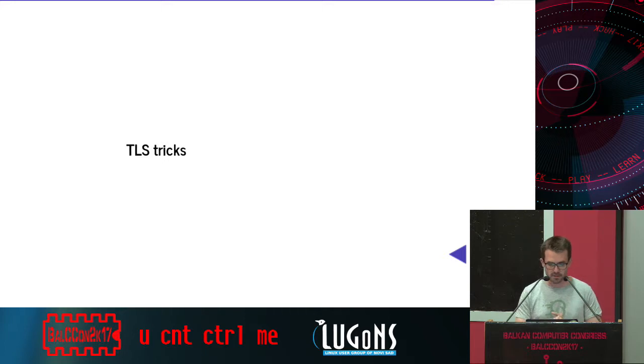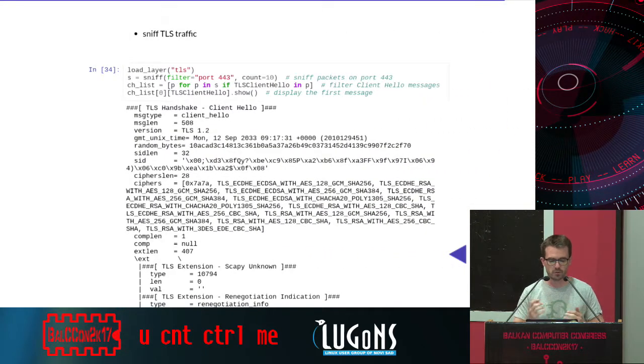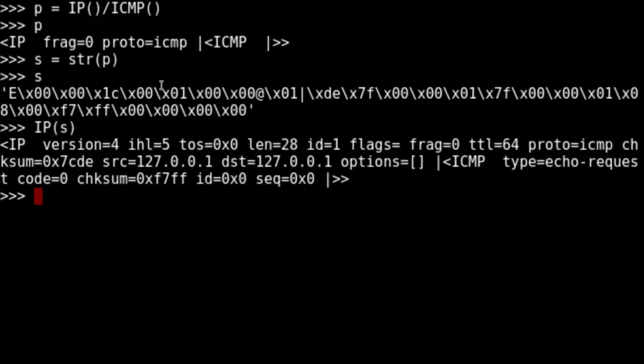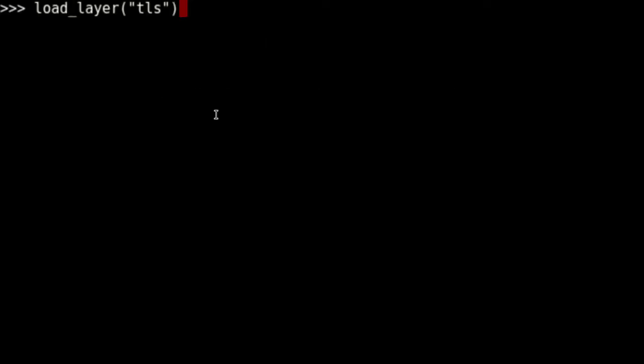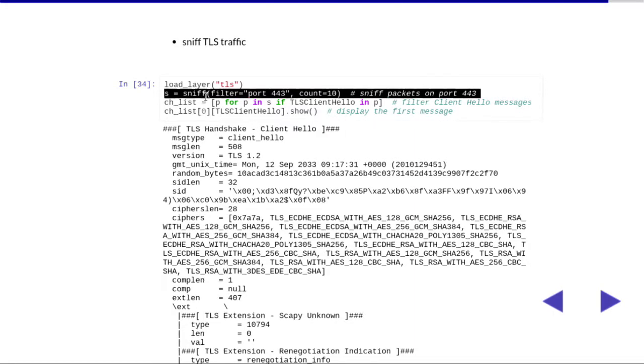And last, TLS tricks. So again, you need to load the TLS layer by using the load layer function. So here, that's a lot of information, but it's not that difficult. What I will do first, I can do a demo. Load layer, okay. Then I will sniff.